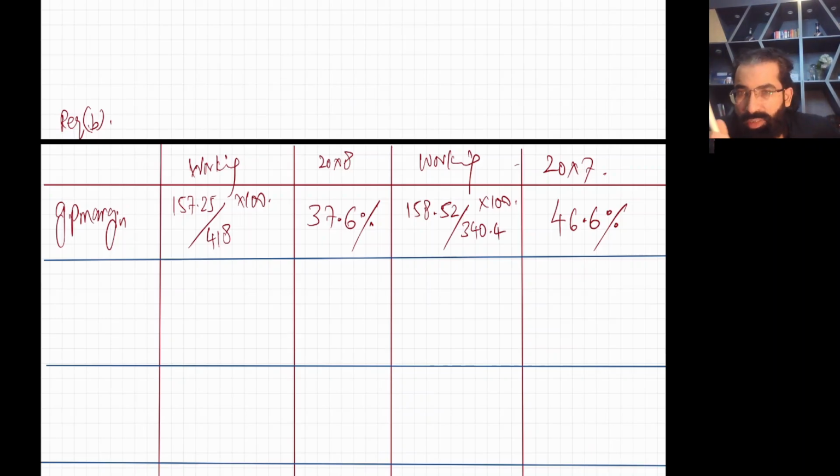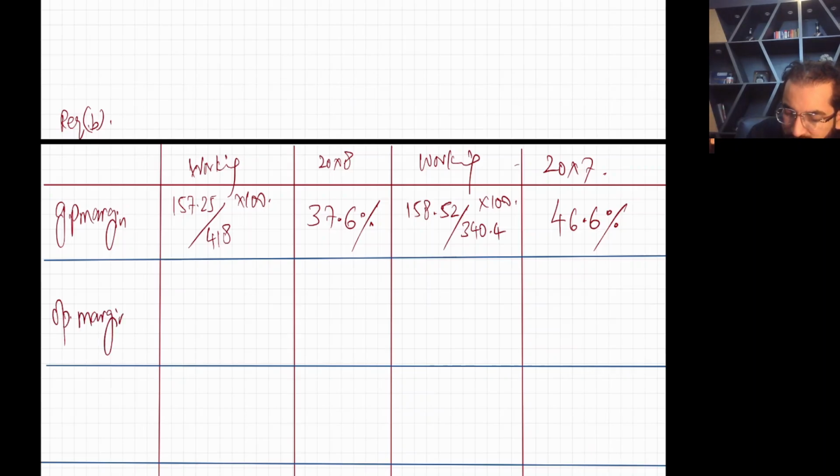Now clearly, we can do a very easy commentary. Your GP margin came down from 46.6 to 37.6. What is the reason? The reason is the economic downturn, and yes, you have reduced the prices. Whenever the prices go down, margin also goes down. We know this.